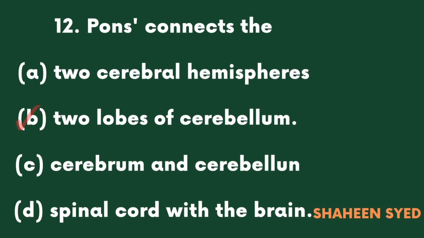Pons connects the A. Two cerebral hemispheres, B. Two lobes of cerebellum, C. Cerebellum and cerebrum, D. Spinal cord with the brain.